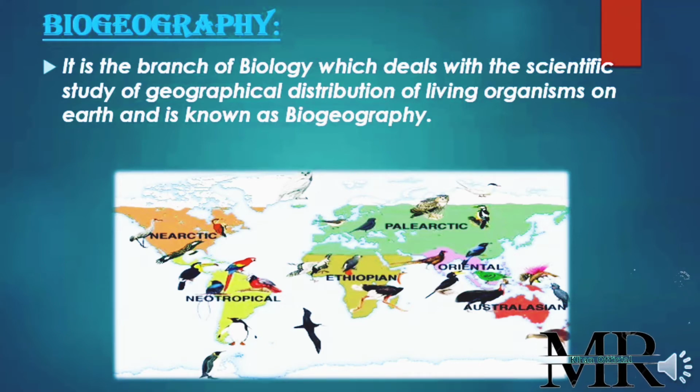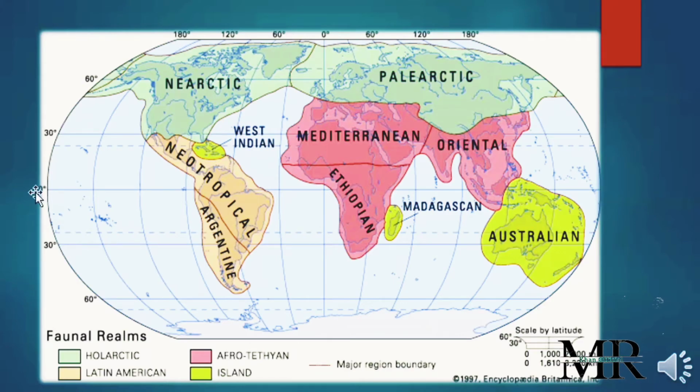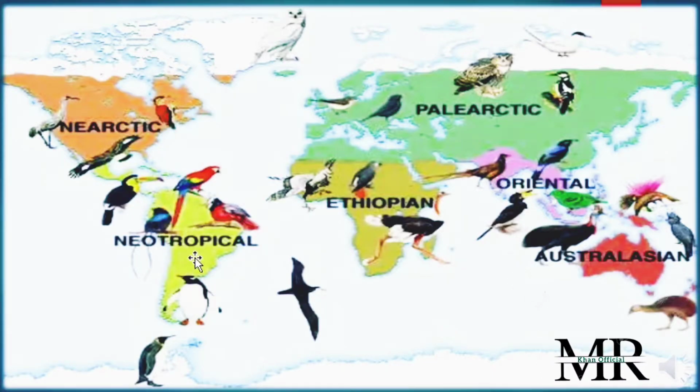So if people can see in the diagram, how the organisms are distributed. Actually we have 6 biogeographical regions: Palearctic, Ethiopian, Neotropical, Nearctic, Oriental, and Australasian regions. On the basis of the distribution of living organisms, plants and animals, the biologists and scientists have divided the earth into 6 regions. They are known as biogeographical regions. The distribution of living organisms in these regions is known as biogeography.